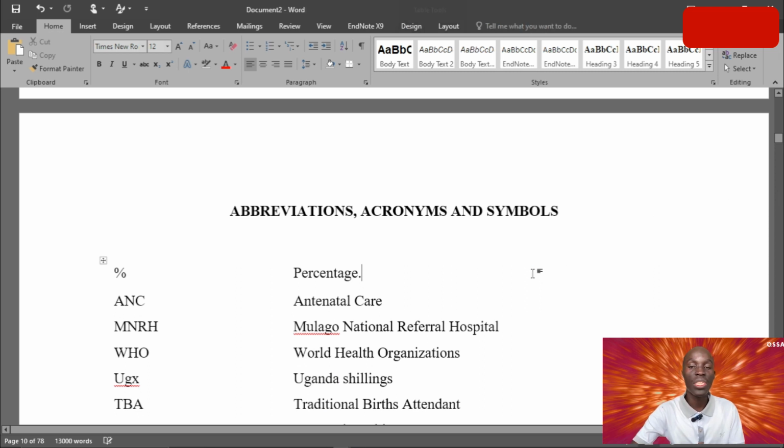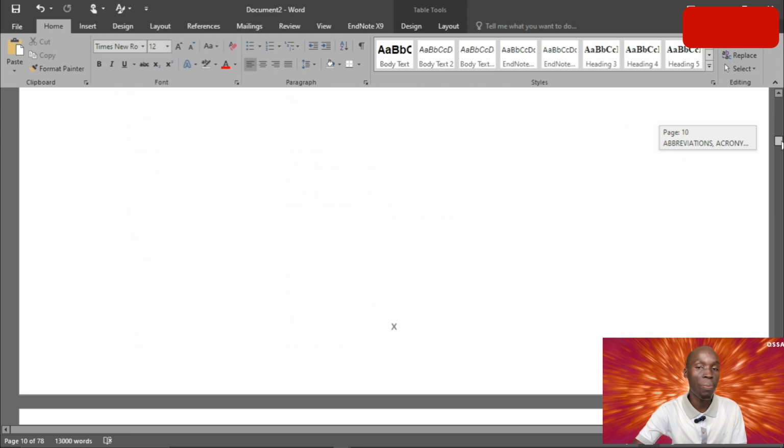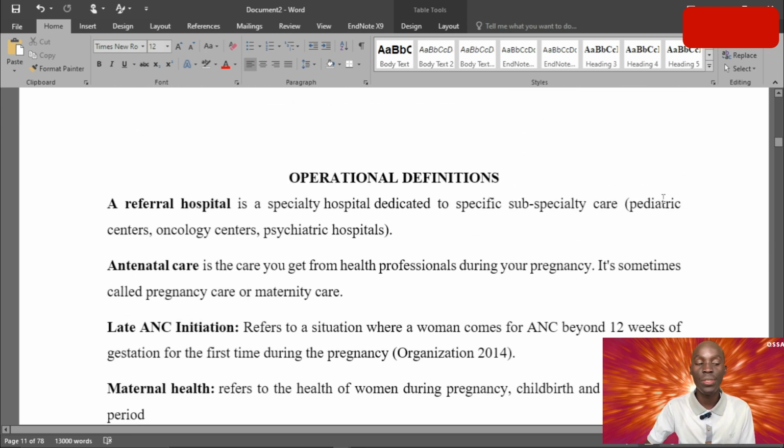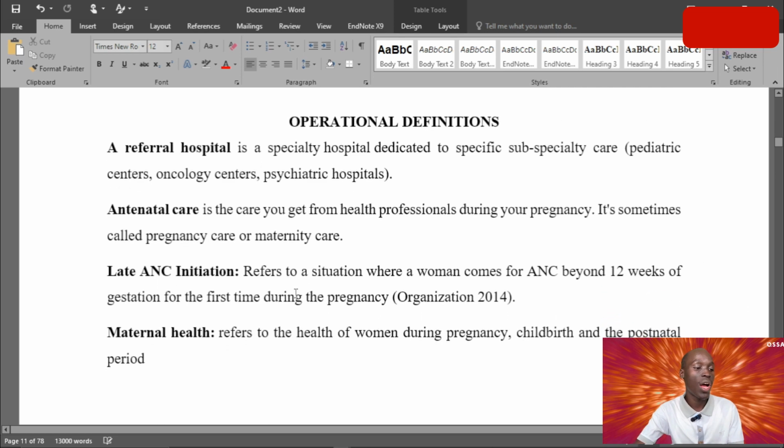This is so important. If you have abbreviations in the write-up, it's always important to put them within the preliminary pages of your dissertation or proposal. There's also an operational definition. Sometimes you need to define the keywords of your research. In this context, what does the person mean by late antenatal care initiation?